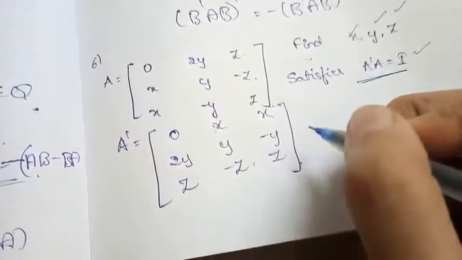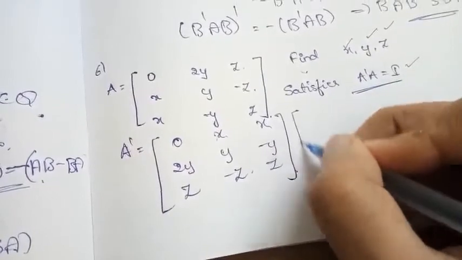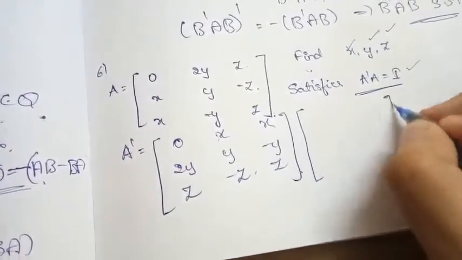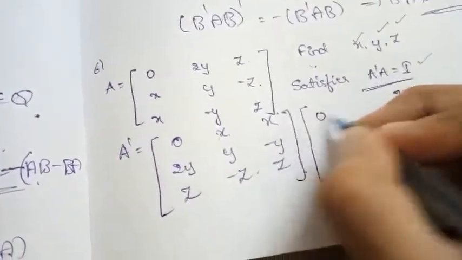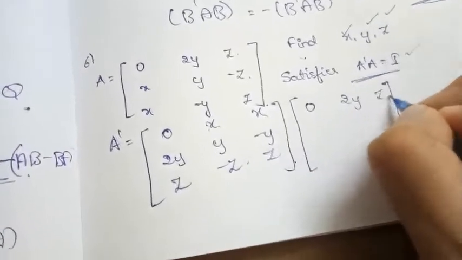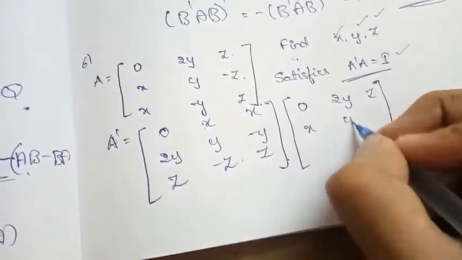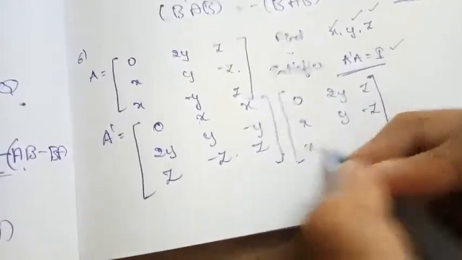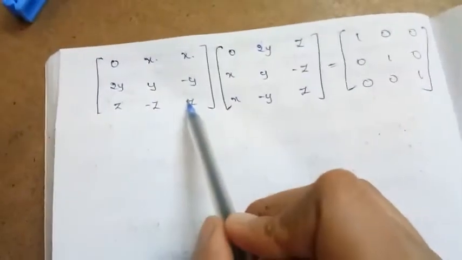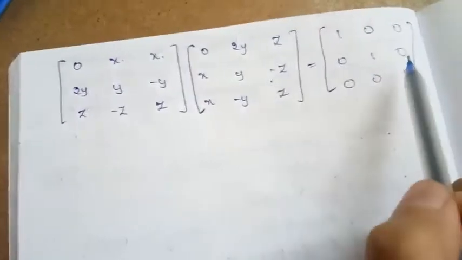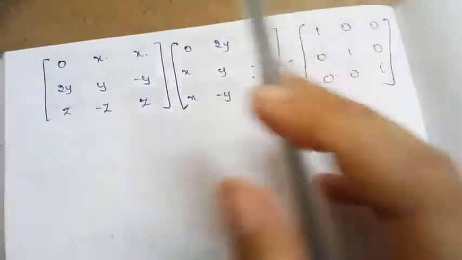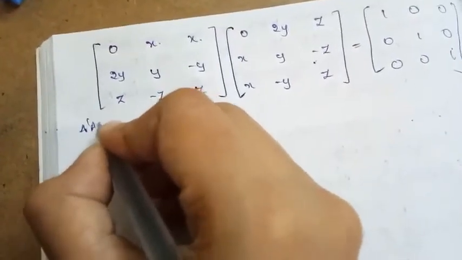So now let us multiply A transpose with A. This is our A transpose, this is our matrix A, and this is the identity matrix. So they have said that A transpose A is equal to I. This satisfies this condition, so I have written it.